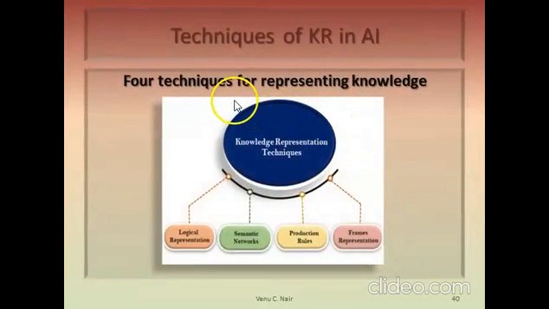So there are four techniques for representing knowledge. They are logical representation, semantic networks, production rules, and frames representation. By these four techniques we can represent knowledge. These are four different ways of representing knowledge into the knowledge base.